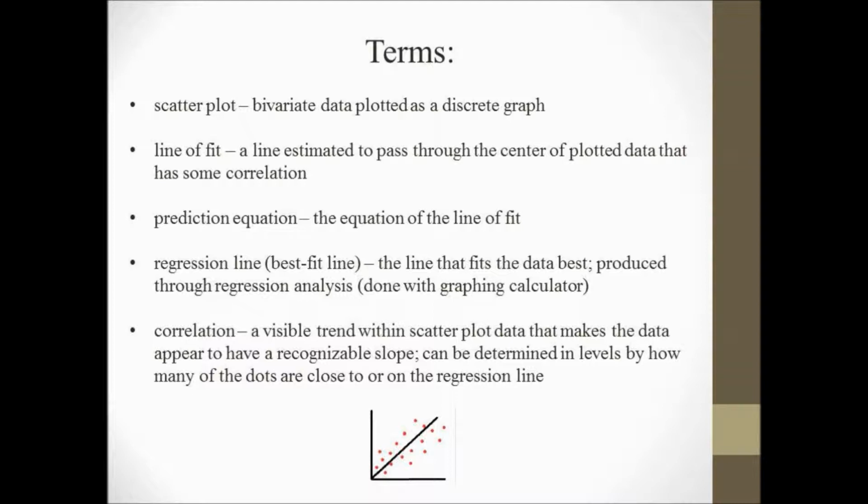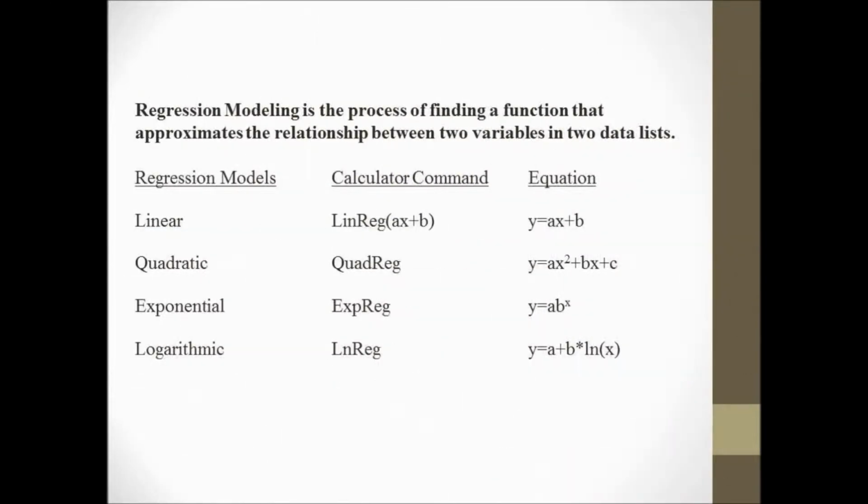The regression line is the line produced by performing regression analysis, or the line that fits the data best, which is also called the best fit line. The correlation is a visible trend within scatterplot data that makes the data appear to have a recognizable slope. This can be determined in levels by how many of the dots are closer to or on the regression line. These are the formulas that your calculator will use to find the line of best fit.